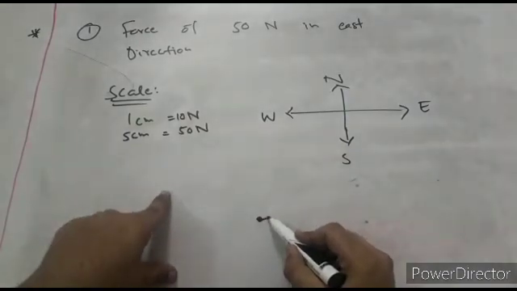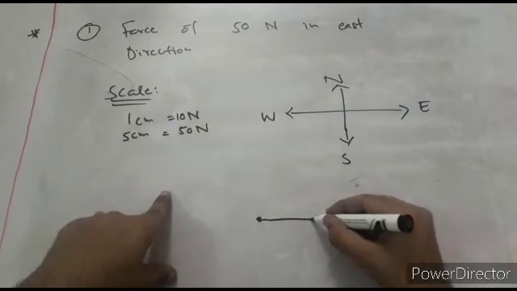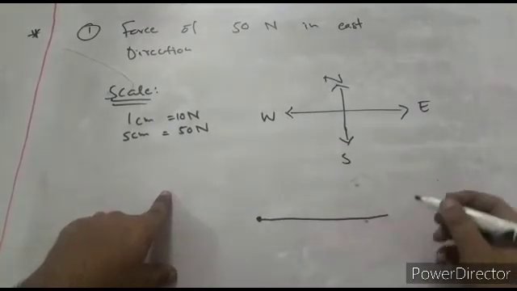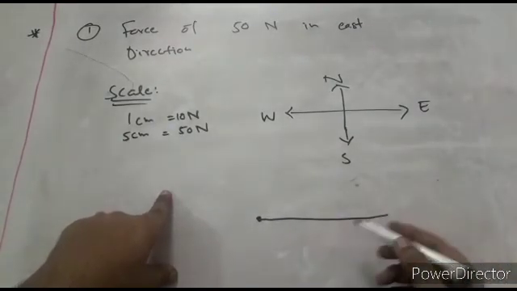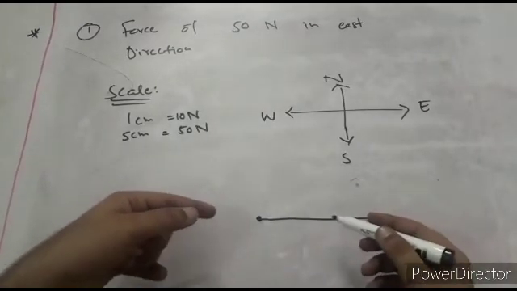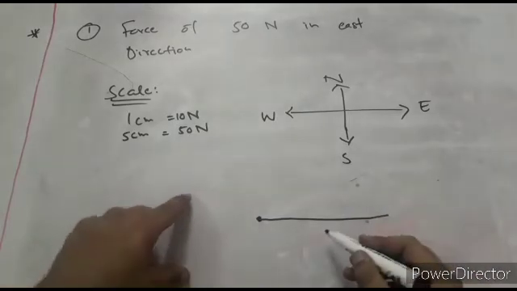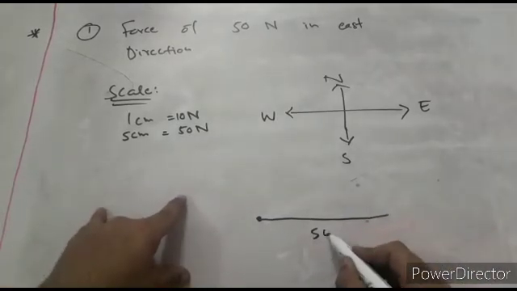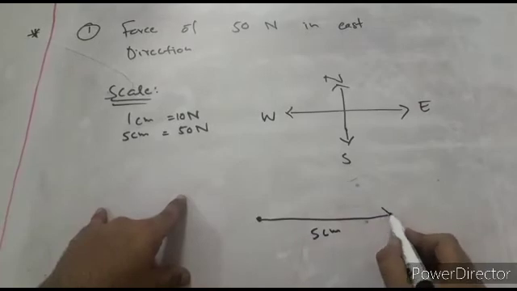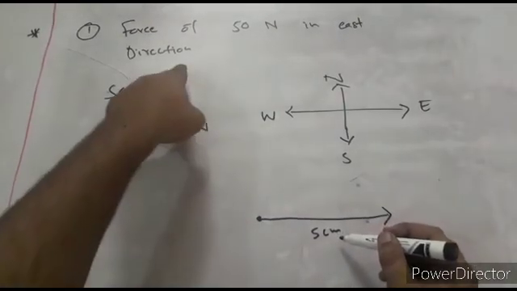So I will draw a line of 5 centimeters with the help of my scale. Obviously I cannot use a scale on a whiteboard, but in your copies you have to use a scale. So let's say this is a 5 centimeter line and this arrow, because it's going in the east direction, is the representation of this vector.